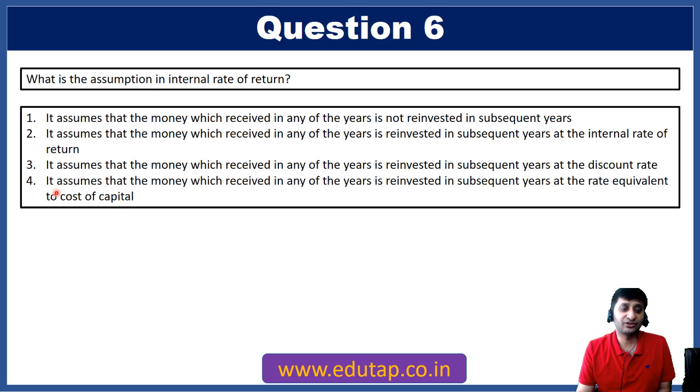And your fourth option is it assumes that money which is received in any of the years is reinvested in subsequent years at the rate equivalent to cost of capital. This is again wrong, because we are not assuming that money which you got in any of the years is reinvested at the rate of cost of capital. No, it has to be invested at the same rate which you are getting as your internal rate of return. So your answer is option number 2.